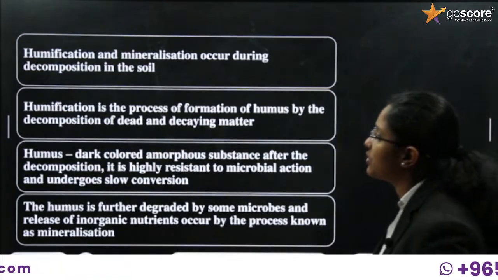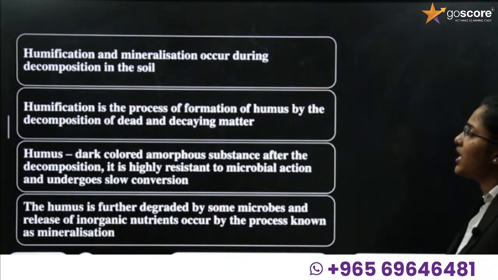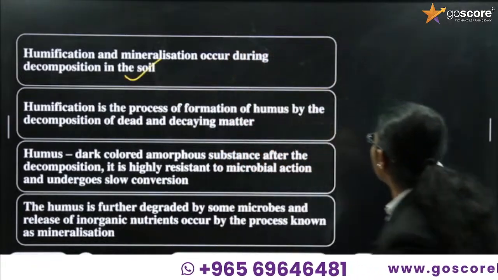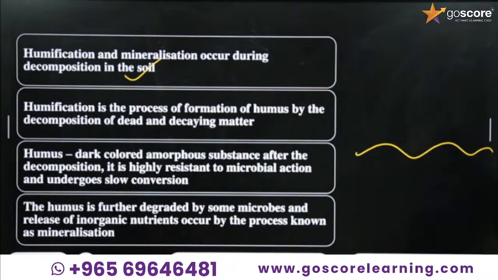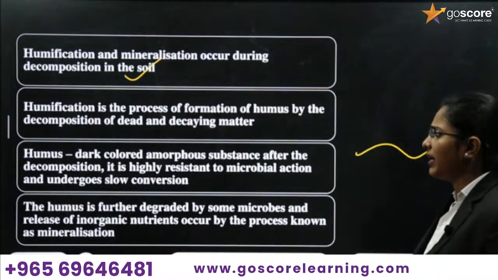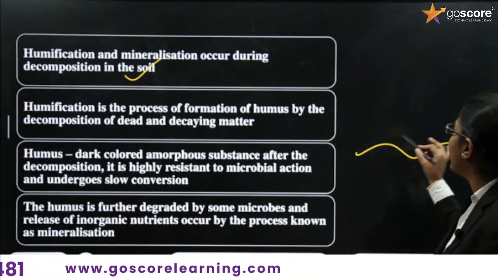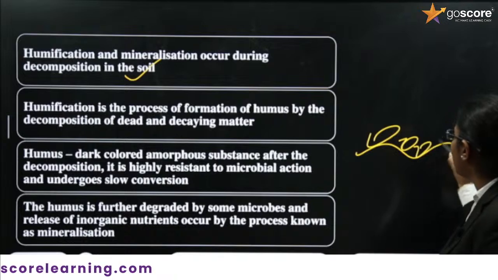Then next we have to study humification. Humification and mineralization occur during decomposition in the soil. Let's see what is humification. The dead and decaying matter is present in the soil.